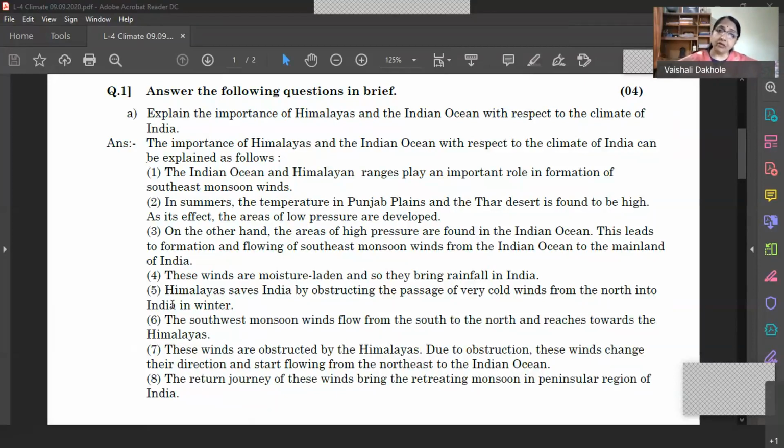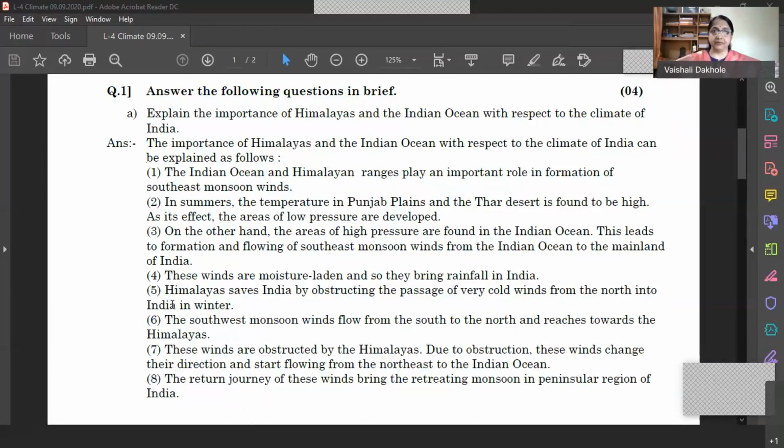They come from Bay of Bengal again. So when they are coming from Bay of Bengal, they are again moisture laden. And when they are obstructed by the Eastern Ghats on the Indian peninsula, they give rainfall on the eastern coast of India, that is in the states of Orissa, Andhra Pradesh and Tamil Nadu. So this happens in the months of November and December. So these northeast retreating monsoon winds give rainfall on the eastern coast of the Indian peninsula in the month